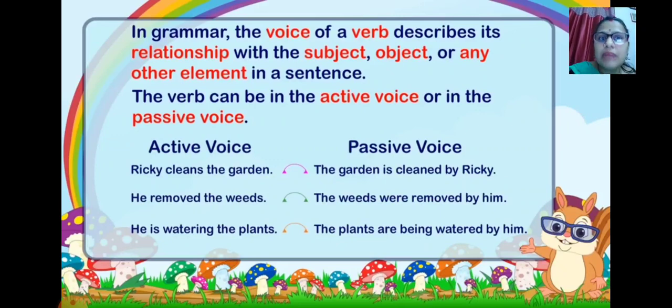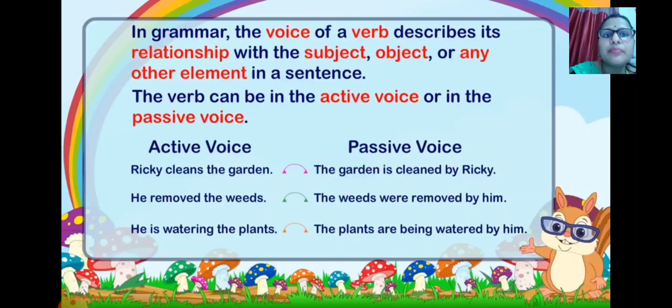But one thing you must remember is that the verb must be the third form of the verb, V3, the past participle, and it is going to be used there. No other form of the verb will come. For example, V2 and V4 are not allowed, only V3 should be there. Yes, helping verbs should be there. If you are changing from simple present to the passive voice, then for example, you can see here, Ricky cleans the garden is a simple present tense. And when you are changing it into passive voice, that is the reason you have taken a helping verb.